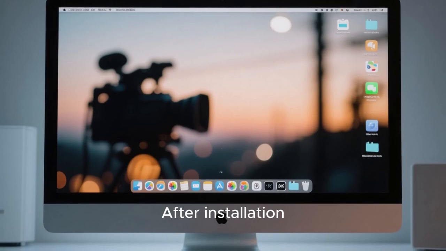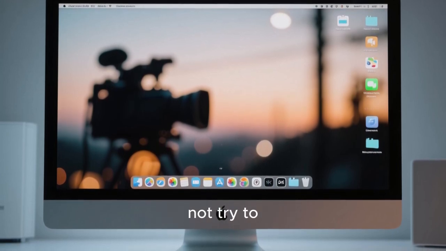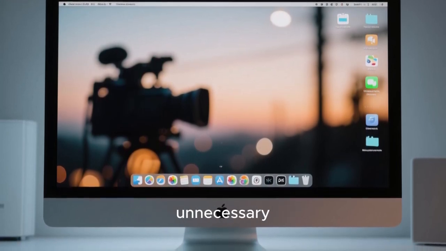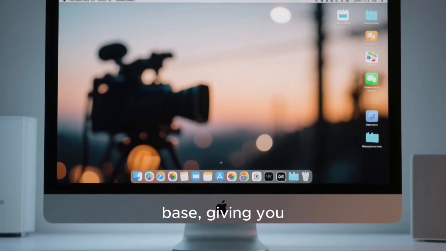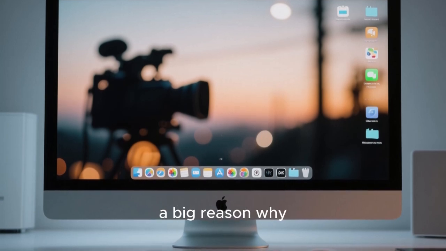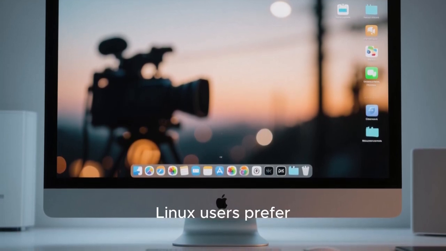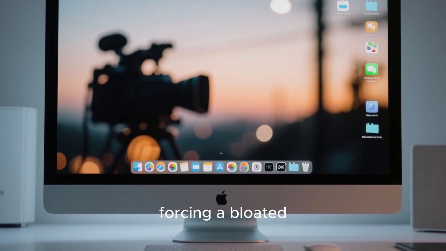After installation, you get a clean, minimal system. EndeavourOS does not try to overwhelm you with unnecessary software or custom modifications. You start with a near vanilla Arch base, giving you full control over what applications and tools you want to install. This is a big reason why many experienced Linux users prefer EndeavourOS over heavier Arch-based distros. It respects your choices instead of forcing a bloated setup.